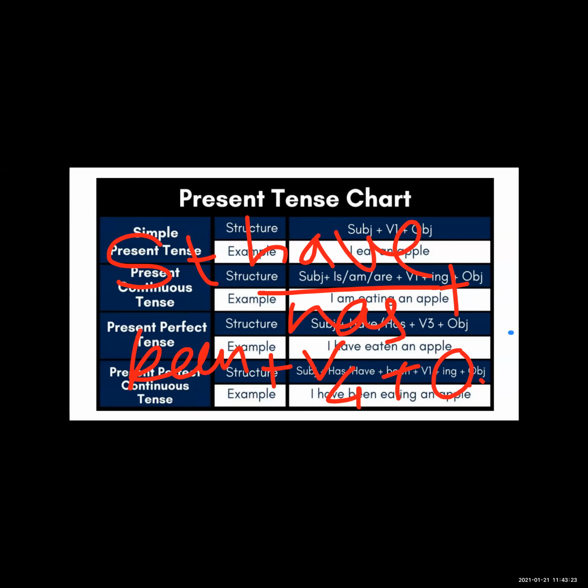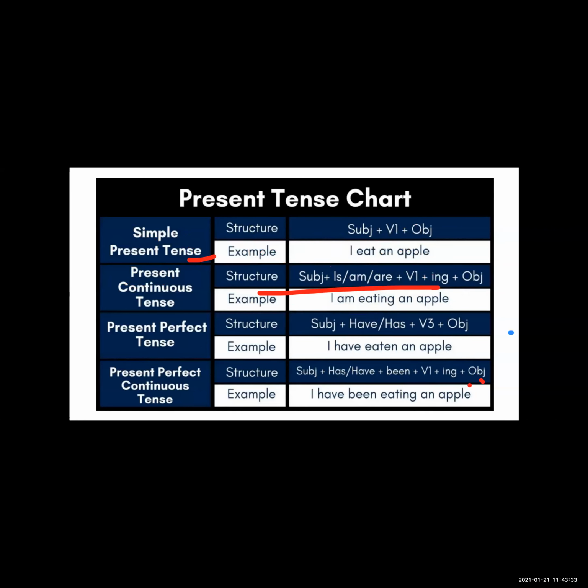So this is the structure of the present perfect continuous tense. See the example here: I have been eating an apple. With I we always use have. I is the subject, then have been plus V1 plus ing, eat plus ing means eating an apple.